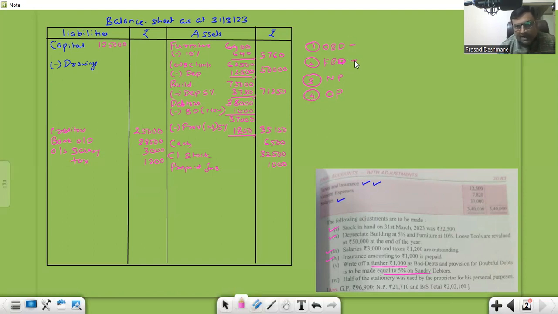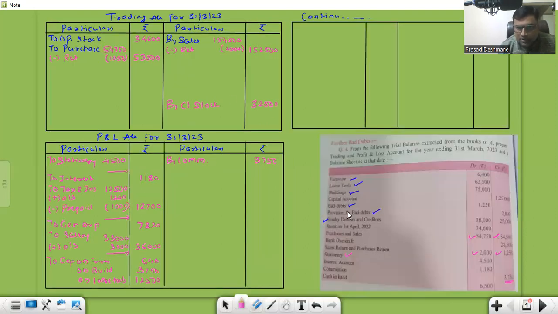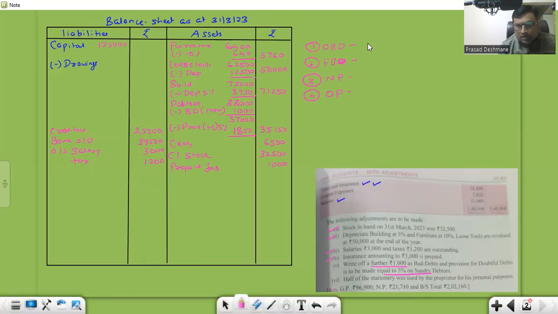Check in the old bad debts. What is given in the trial balance? See here, old bad debts. How much is that? 1250. Old bad debts, that I'll write here, 1250. Further bad debts, we just subtracted from the debtors. This further bad debts, 1,000 rupees, is given in the adjustment.